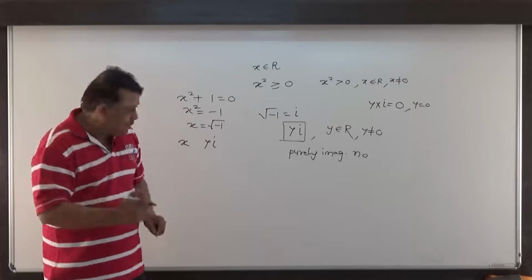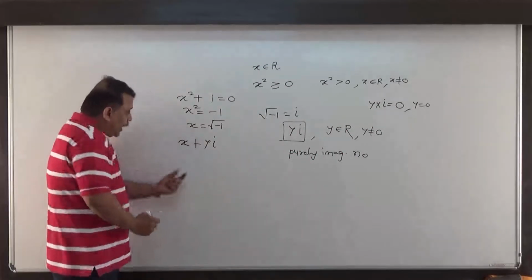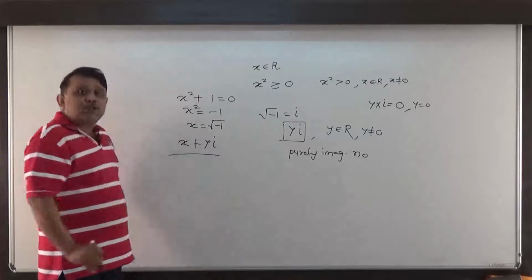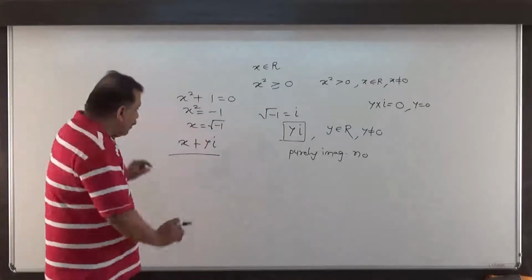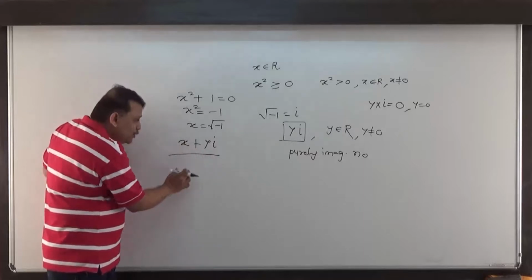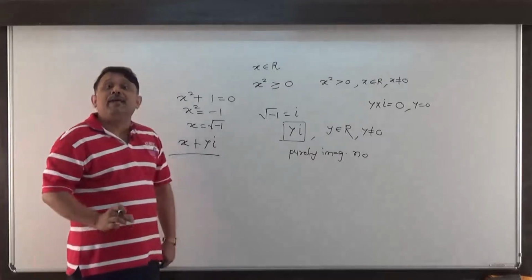Certainly complex. Because one is real and the other is what? Imaginary. So this number is called a complex number because it is a mix of two kinds of numbers. One is real and the other is purely imaginary.